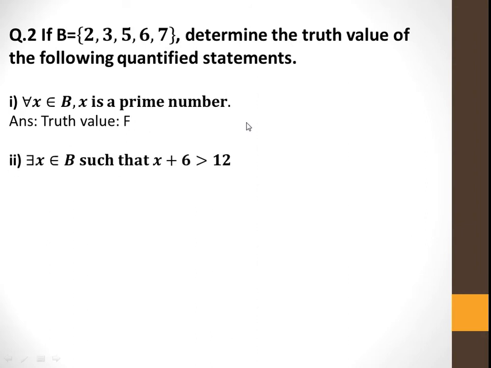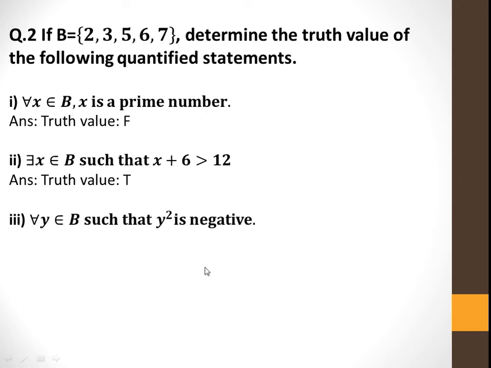Now next one. There exists x belongs to B such that x plus 6 greater than 12. So we have to find out such x, that x plus 6 is greater than 12. Here 7 is the number in that set, such that 7 plus 6 is equal to 13 and it is greater than 12. So there exists a number 7 such that x plus 6 is greater than 12. So the truth value of this statement is true.